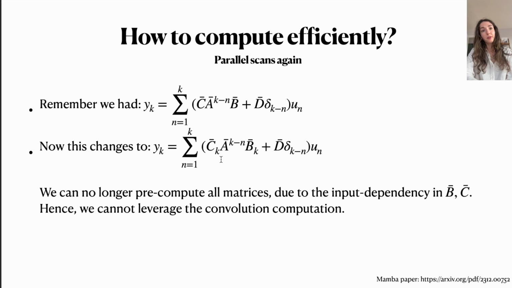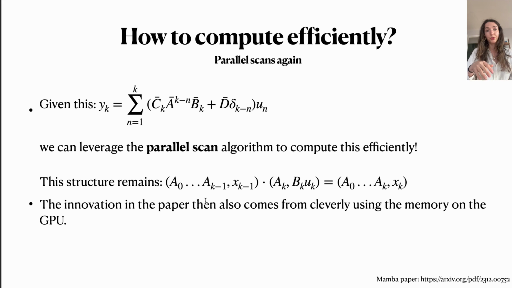Now things change a bit, because in this case, this C matrix, the B matrix, they become state dependent, or in this case, I just denote it with this time varying element k, in the sense that they change depending on which element of our sequence we are considering. And this is the problem, because we can no longer pre-compute all matrices in an effective way due to this kind of input dependency. We kind of have to wait for the input from the previous processing time step in order to compute the current matrix, because it's matrix C and B, because they're going to be dependent on that. So we can no longer kind of leverage this convolutional computation.